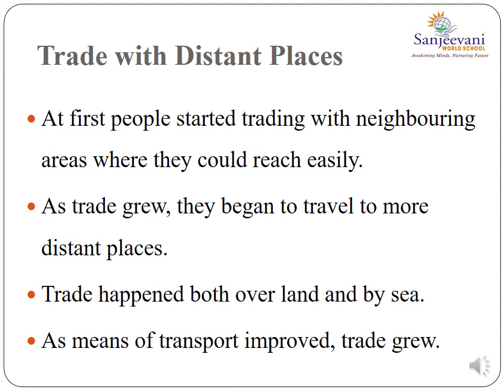Fine. Trade with distant places. At first, people started trading with neighboring areas where they could reach easily. Fine, so they used to travel along with the animal cart for buying and selling of goods. So, as trade grew, they began to travel to more distant places. They started traveling to far off places. Okay, so trade happened both over land and by sea. Over land means they had started using animals, and by sea means they started using ships. So as means of transport improved, trade grew.